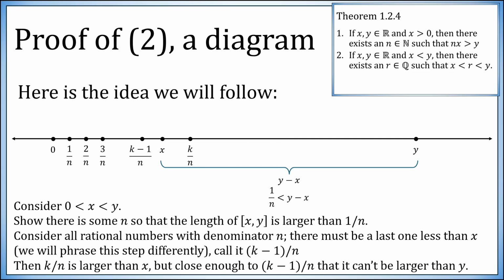Okay, so (k minus 1)/n is to the left of x, and k/n is to the right of x. We'll show that k/n is actually also less than y. That is, if you start listing out your rational numbers of denominator n, you will be to the left of x and then you won't, and this first thing to the right of x will still be to the left of y. That's our idea here.